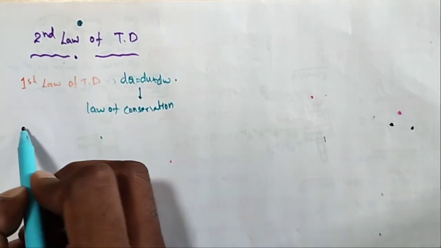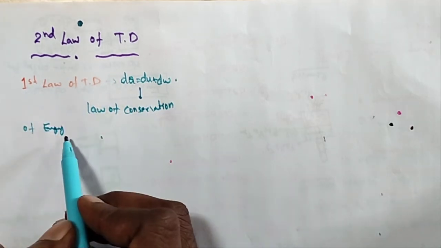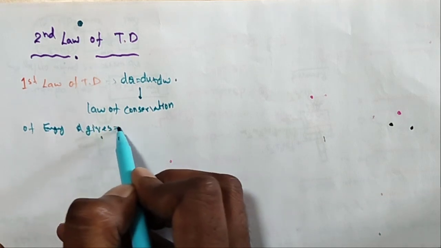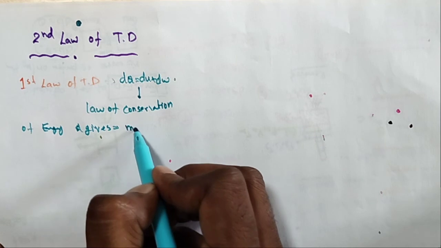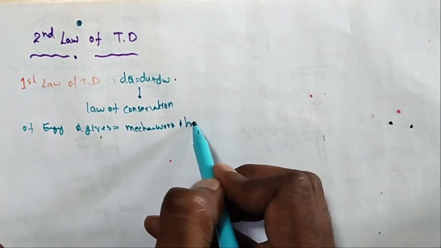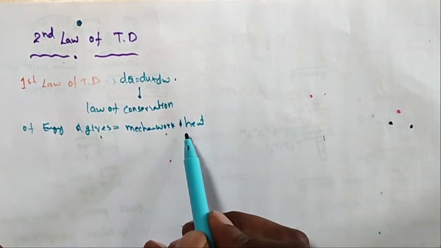The first law of thermodynamics explains the law of conservation of energy and gives the equivalence between mechanical work and heat produced. It just gives the relation between mechanical work and heat.